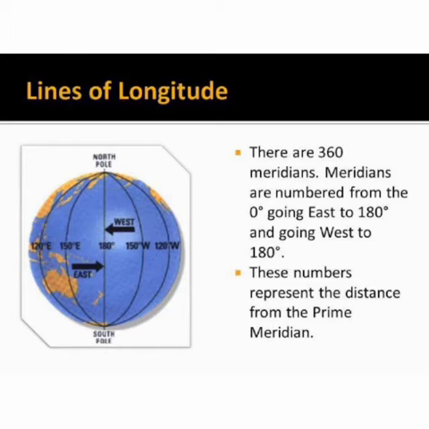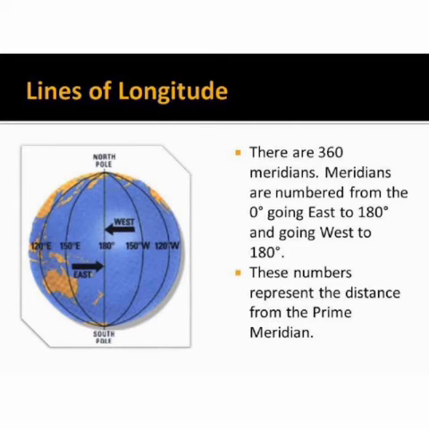These standard meridians decide which country will follow what time zone. Now let's understand how it works. From all 360 meridians, 180 degrees east and 180 degrees west, 24 meridians are marked as standard meridians.